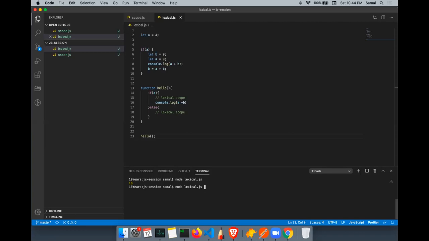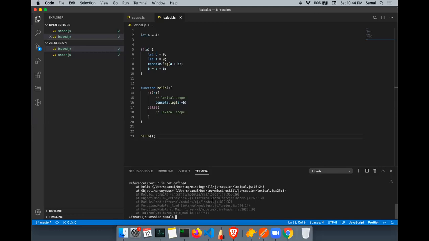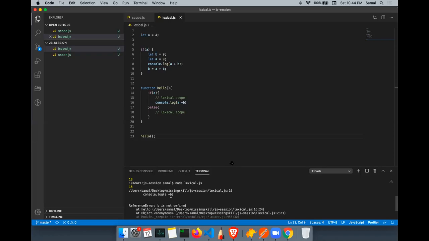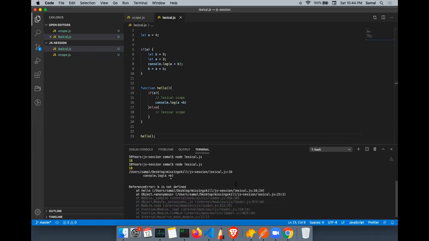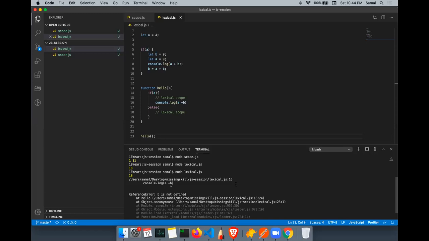Now let me just run this. I'm calling hello, so it will also run the hello function, right? So we just run 18 and error. B is not defined. Sir, what will happen when hello is called? B is not defined. It crashed at line number 16. When the hello function is called, a is evaluated as true because a is 4. So console a plus b. B is not defined anywhere. That is why it's showing b is not defined.